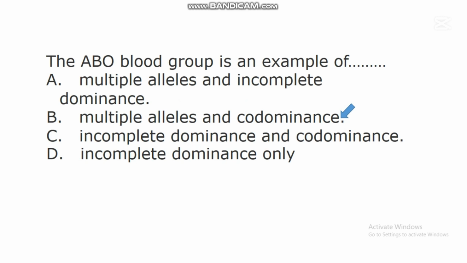Research has shown in genetic studies that the human blood group system, known as the ABO blood group system, is an example of multiple alleles and codominance. Alleles are the different versions of a particular gene that control a particular trait in an organism.